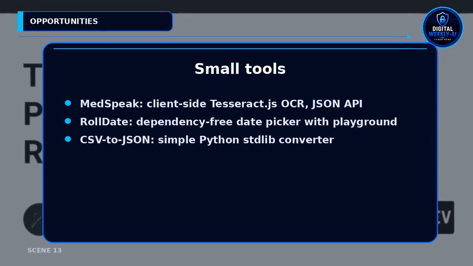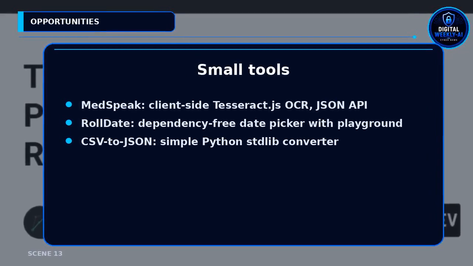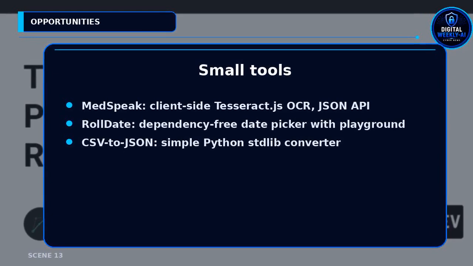Small tooling roundup. Medspeak added client-side OCR with Tesseract.js and a JSON API, so images never touch the server. RollDate is a dependency-free date picker with a live playground. There's a zero-dependency CSV to JSON Python converter, and a browser real-time face swap demo. A Go post explains slice headers for performance awareness.